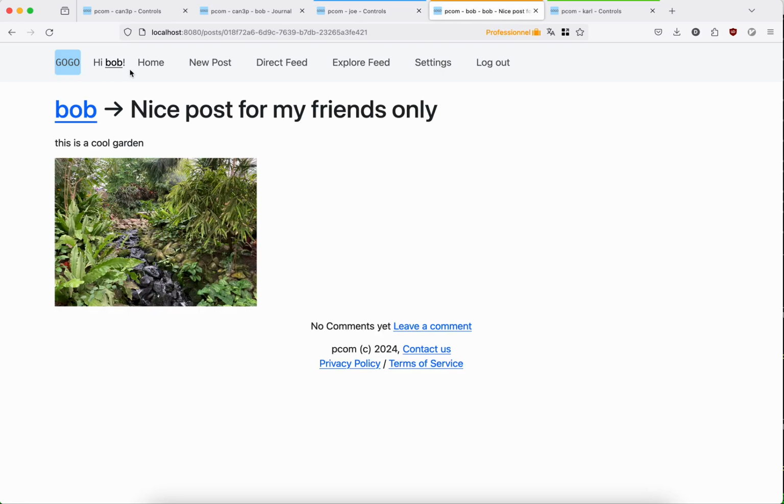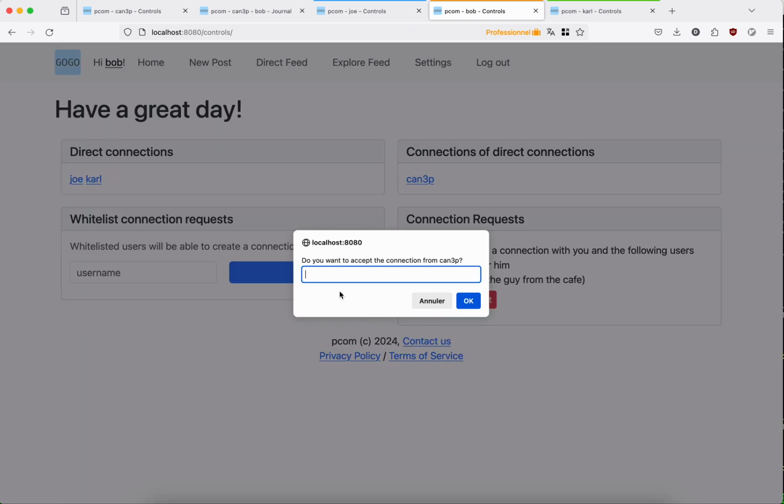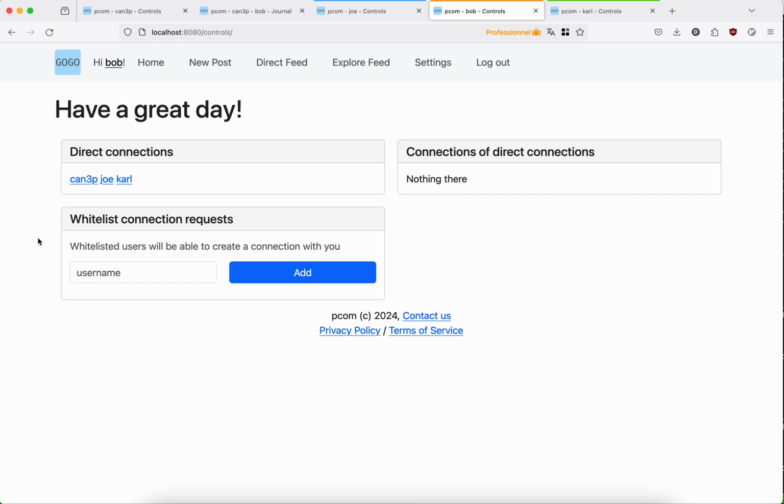Now if we go to Bob, we see there is a connection request, and we can either accept or reject it. For the sake of testing, we say yes, we accept. This is just a message for internal purposes. Now if we go to Canthropy and reload, we can see that Bob is already there.